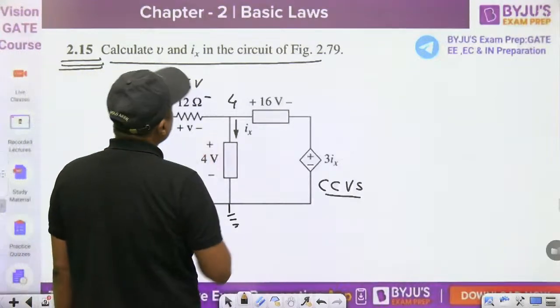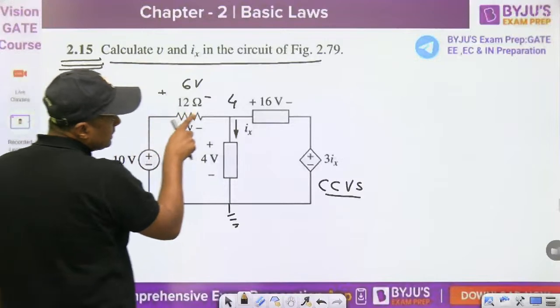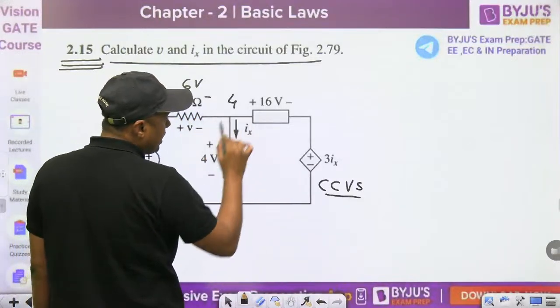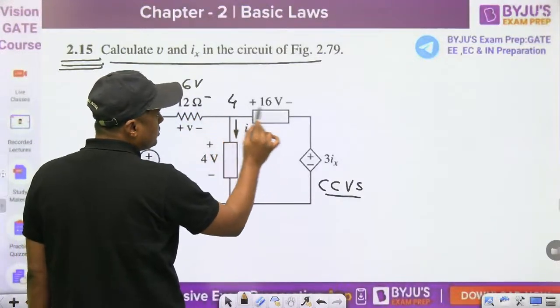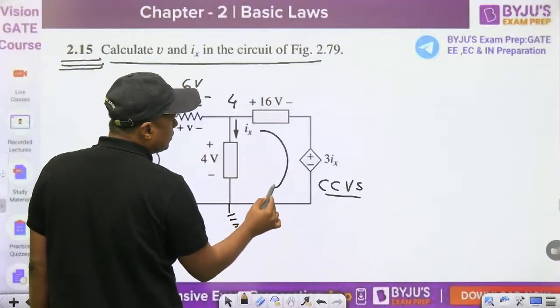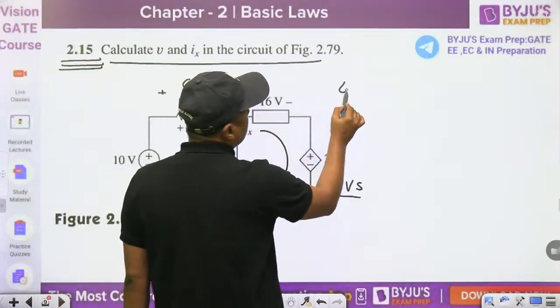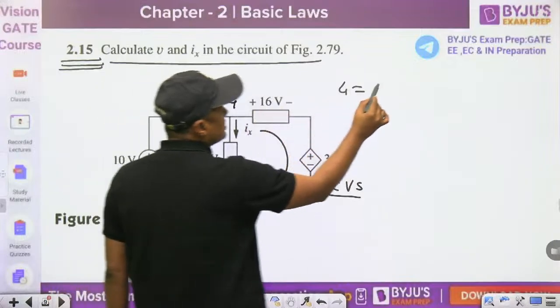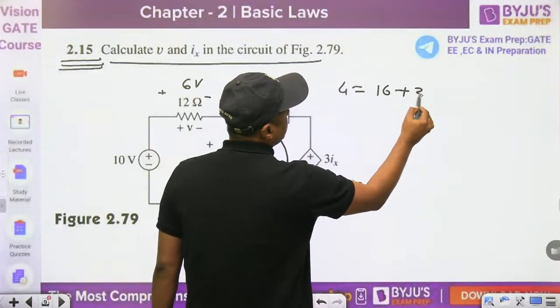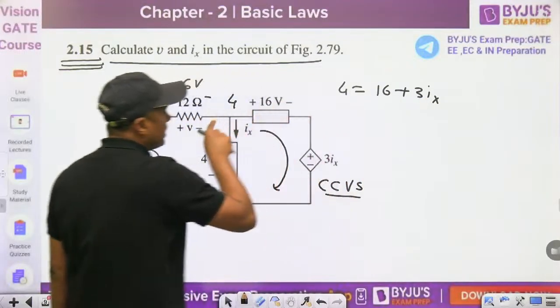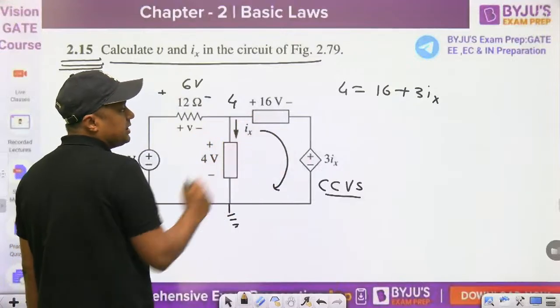Now how can we find this? V is already 6 volt. Watch this, you can apply the KVL, the basic law, from this point to this point. So what is the voltage at this point? 4 is equal to 16 plus 3Ix. So we are writing the KVL: 4 is equal to 16 plus 3Ix.